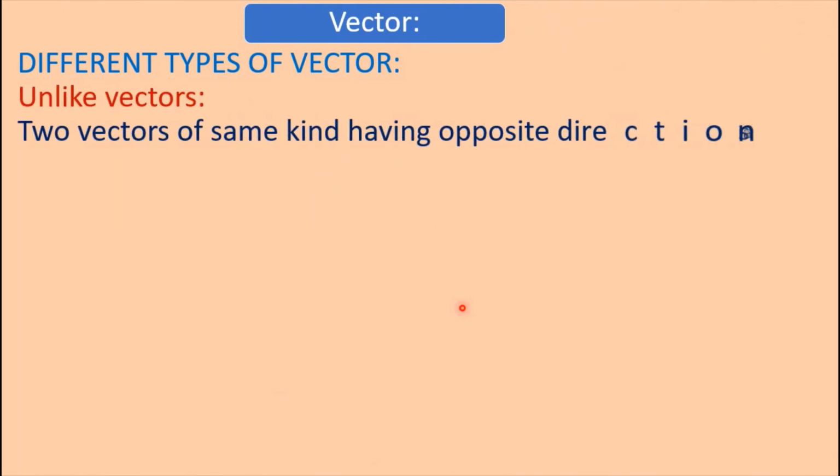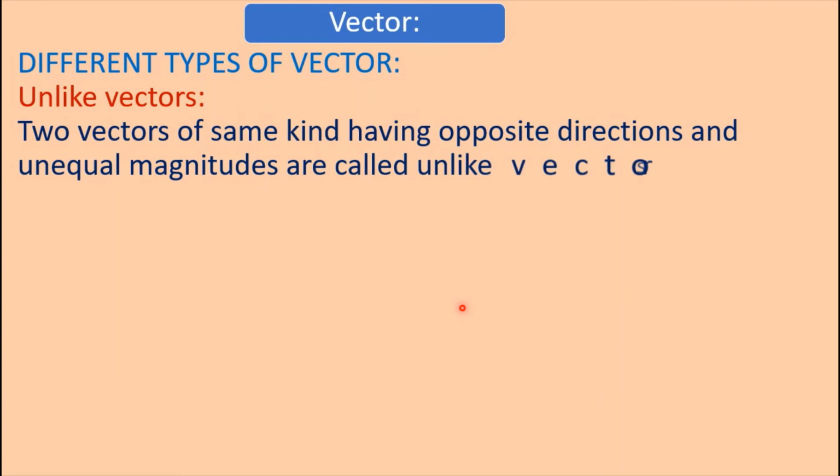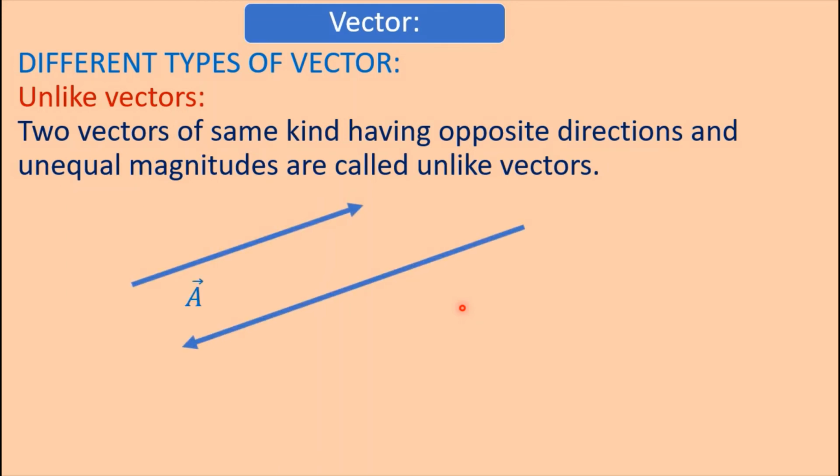Unlike vectors. Two vectors of the same kind having opposite direction and unequal magnitude are called unlike vectors. Here this is A vector and this is B vector. These two vectors are oppositely directed and the magnitudes of these two vectors are not the same. A and B are unlike vectors.